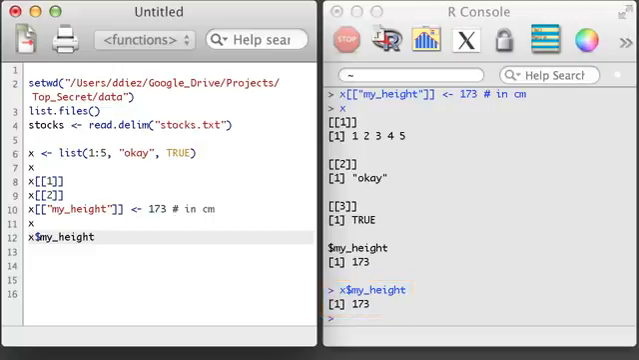Lists also aren't restrained to holding just vectors. They can also hold matrices, data frames, and even other lists. Lists are so powerful since they create helpful ways to organize diverse sets of data, or results.